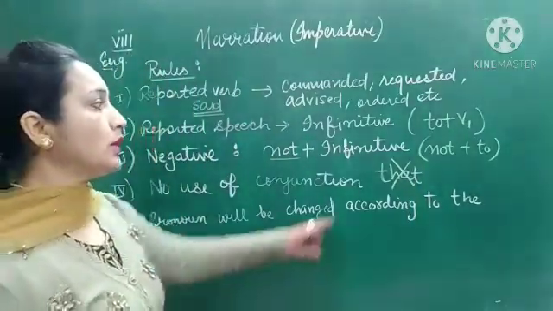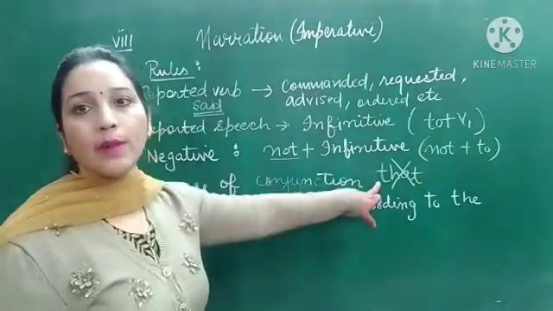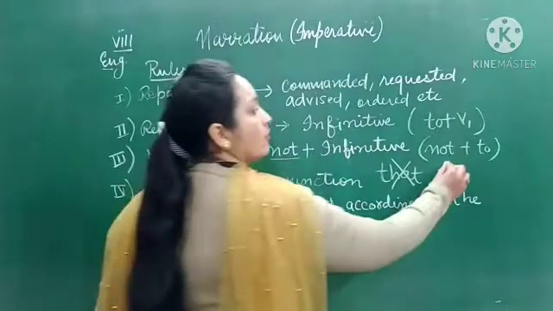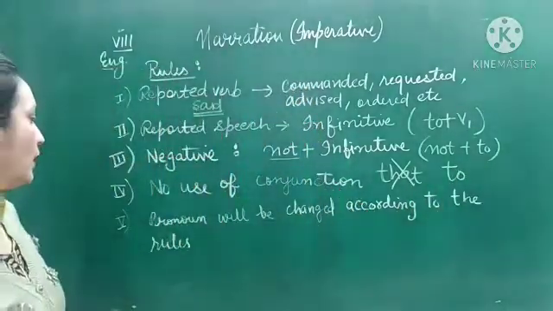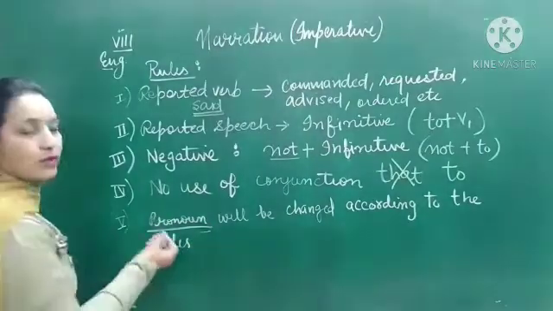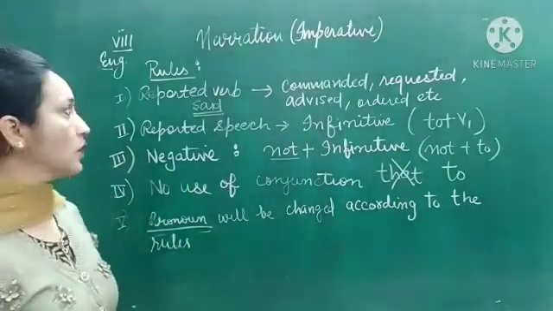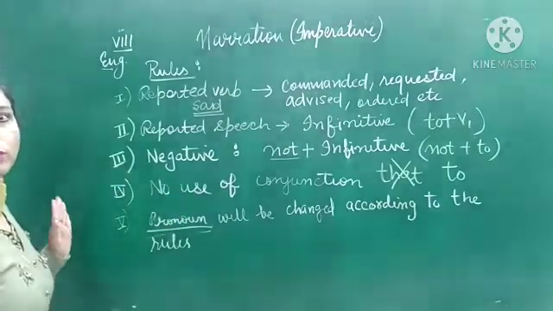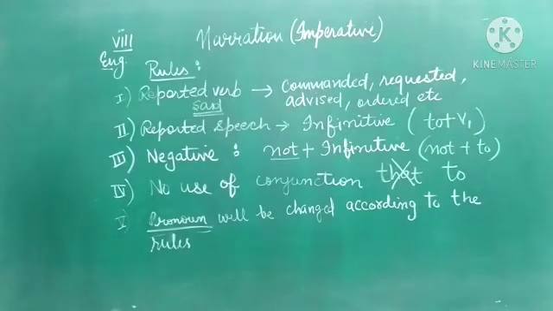But in imperative sentences, that will not be used. In place of that, we are going to use to. And pronouns will change according to the rules that I discussed in my previous videos. So these are the rules you have to keep in mind while doing imperative sentences. Clear?